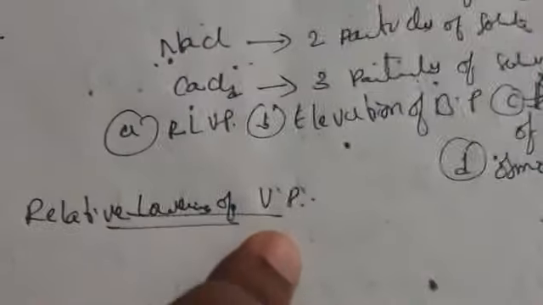Relative lowering of vapor pressure. So this is one method, that is the Ostwald dynamic method. How are we going to measure? By adding a non-volatile solute.